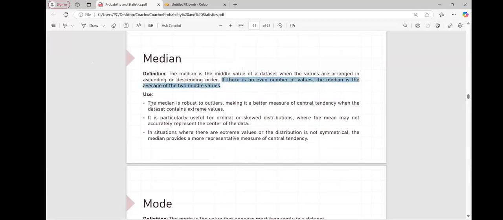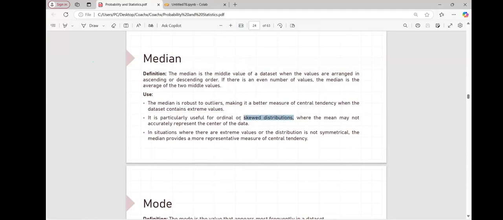When to use it: the median is robust to outliers, because an outlier will end up at the start or the end of our list, so it will not get influenced. It is particularly useful for ordinal or skewed distributions.